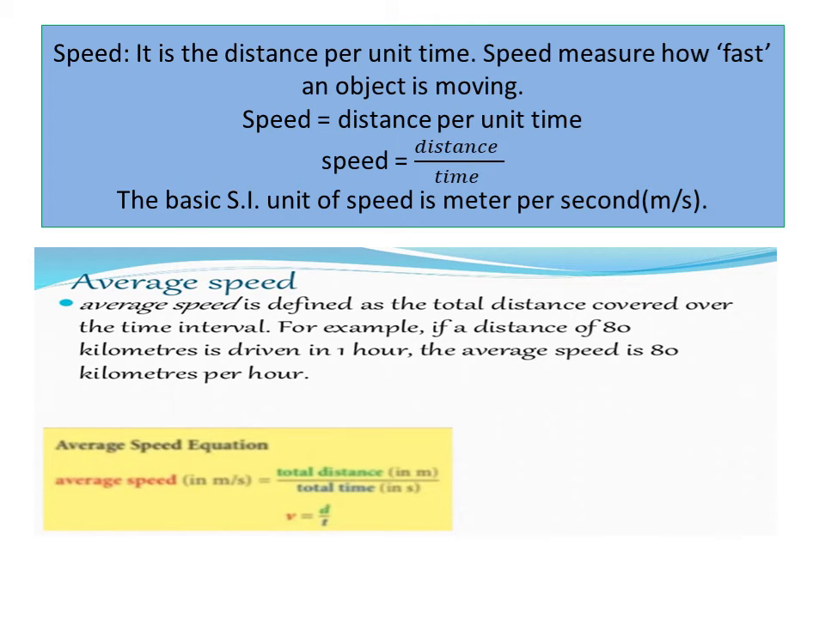This average speed is not the uniform speed. Average speed is the total distance over total time. The speed of the car or any object may change during the distance covered.